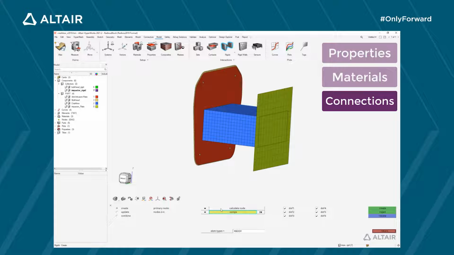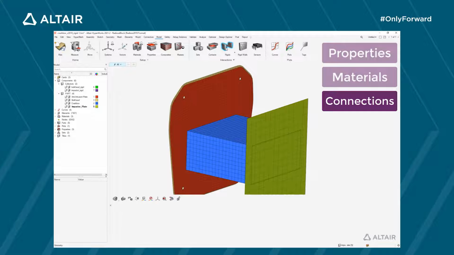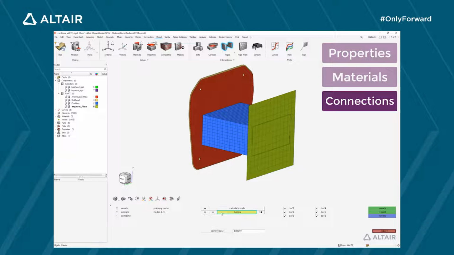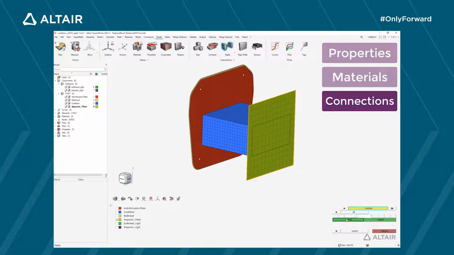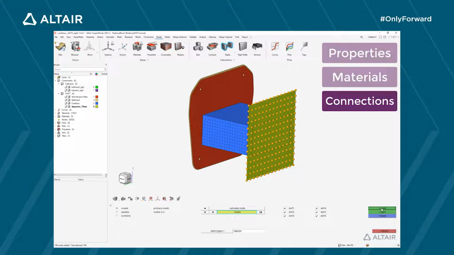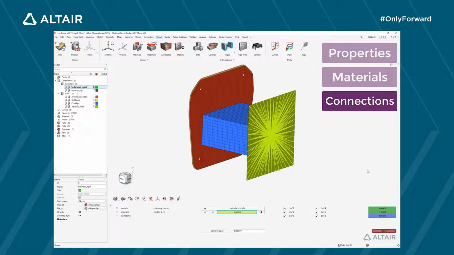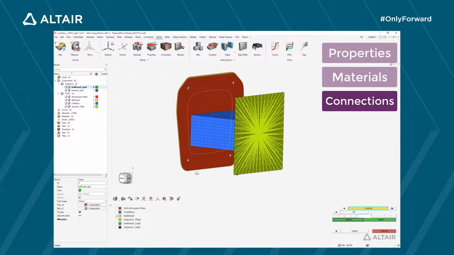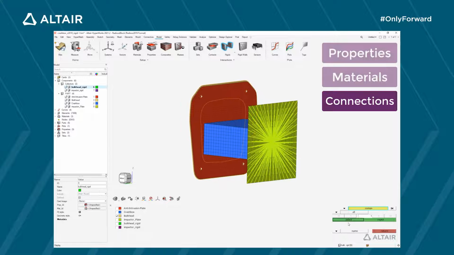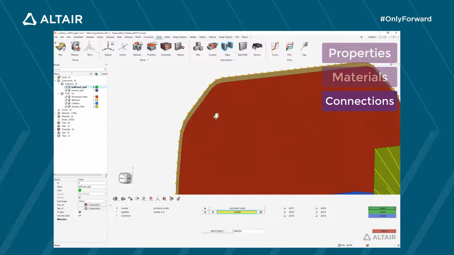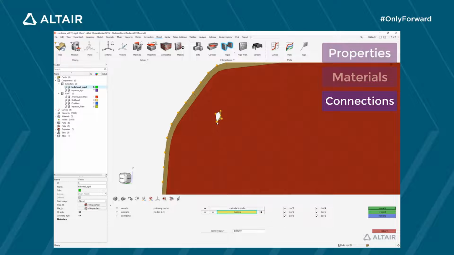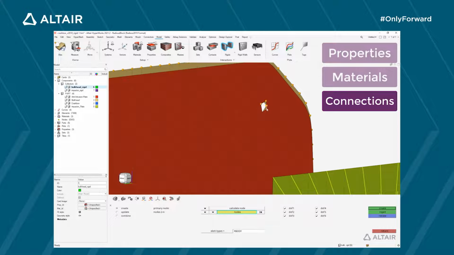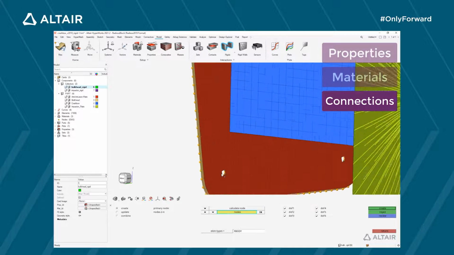I want the master nodes of these rigid bodies to be automatically calculated by HyperWorks. The master node is a node that controls a rigid. Let's start with the one for the impactor plate. And now for the bulkhead, I can select nodes from the bulkhead and select additional nodes from the anti-intrusion plate to model bolt connections.